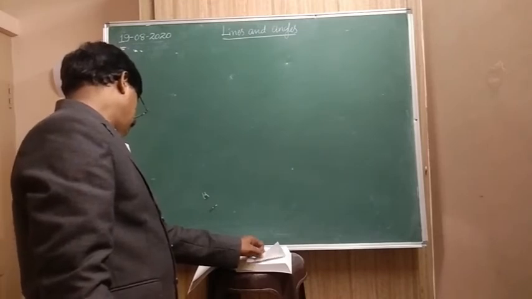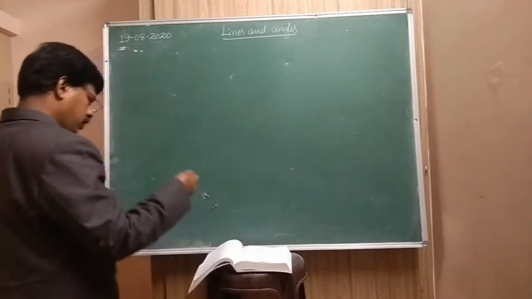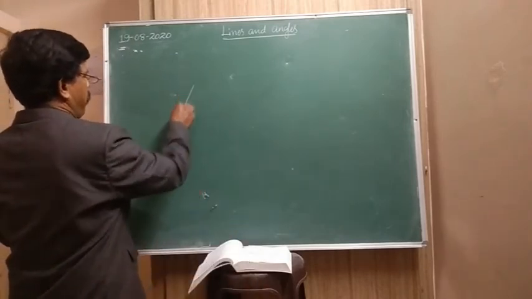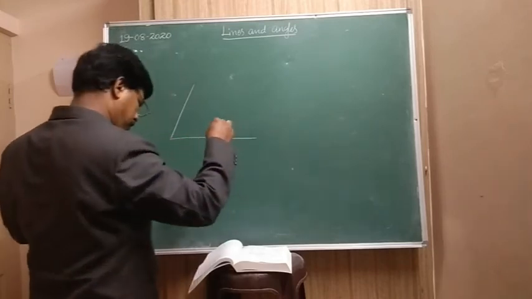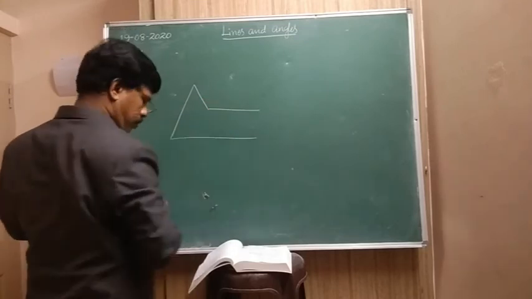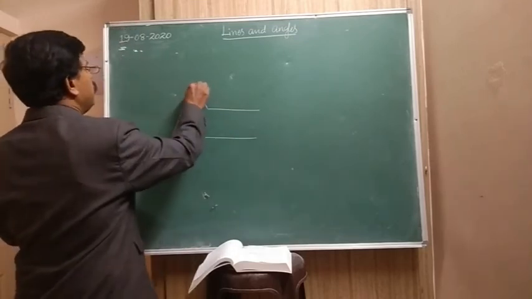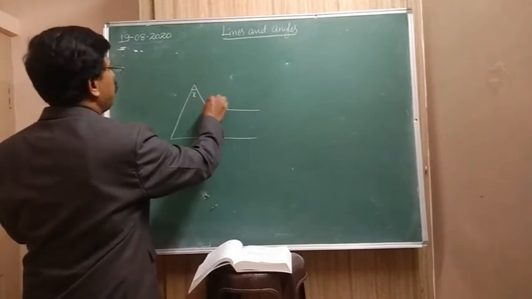So now similarly, look at this. Here is x and this is 120 degree.